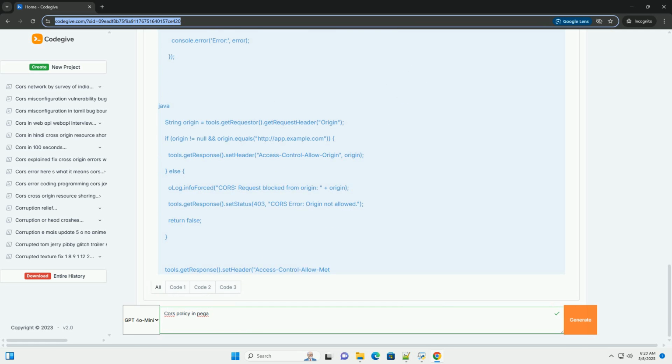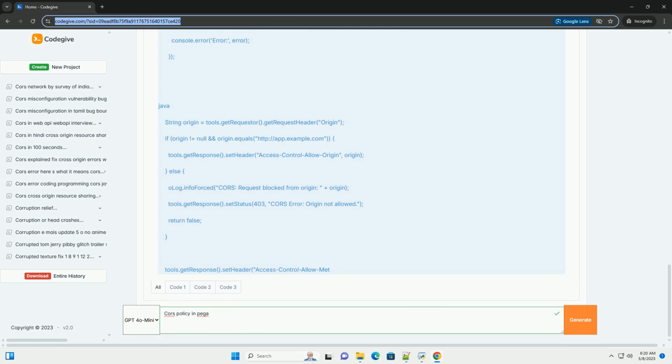Tools.findString, param.origin.list.property, origin. Here is how you check if the value of the origin header is in a data object or property containing a list of authorized domains. Handle OPTIONS requests: for requests with HTTP method OPTIONS, pre-flight requests, your service activity should skip all of your business logic and only set the CORS headers. This is critical. Add this at the start of your service activity.